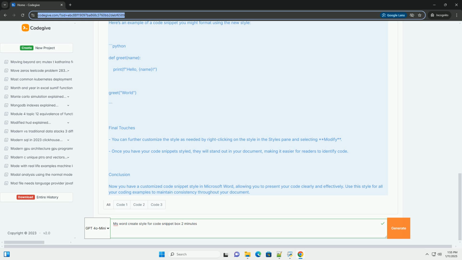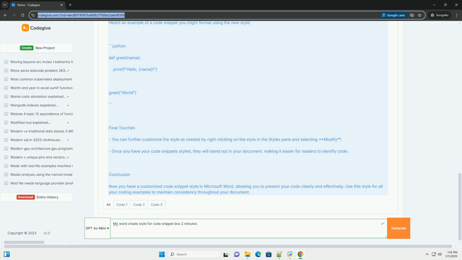Example code snippet. Here's an example of a code snippet you might format using the new style. Final touches. You can further customize the style as needed by right-clicking on the style in the Styles pane and selecting Modify. Once you have your code snippets styled, they will stand out in your document, making it easier for readers to identify code. Conclusion.